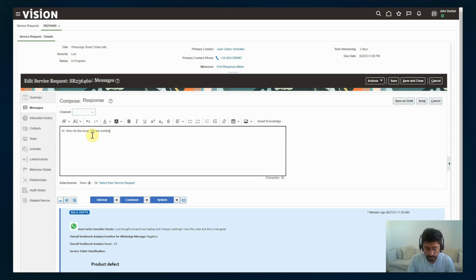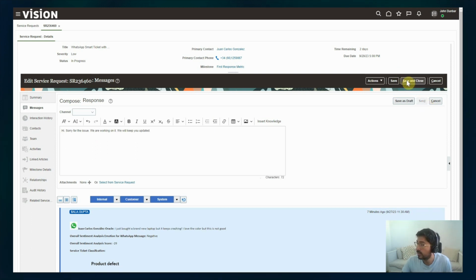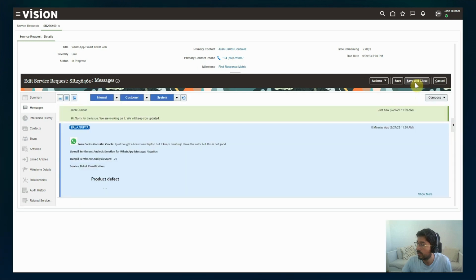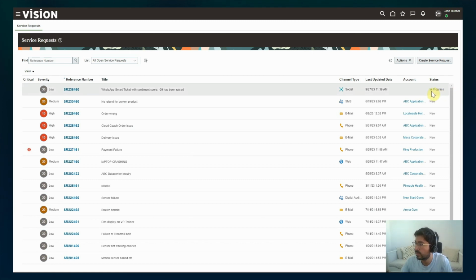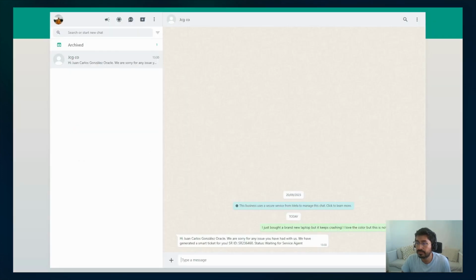We are working on it. We will keep you updated, right? So we can send this, and save and close this and update the ticket. So the status is now in progress. And now, coming back to WhatsApp, in a couple of seconds, we should see that reply is sent back to WhatsApp.